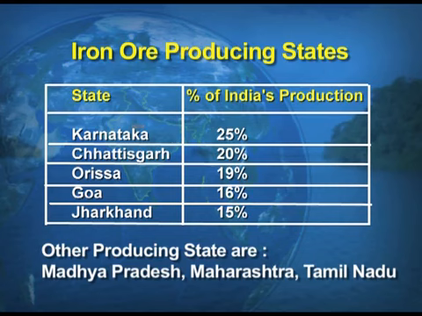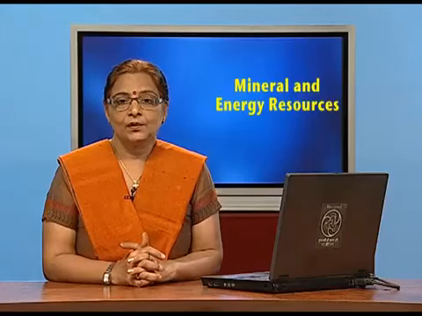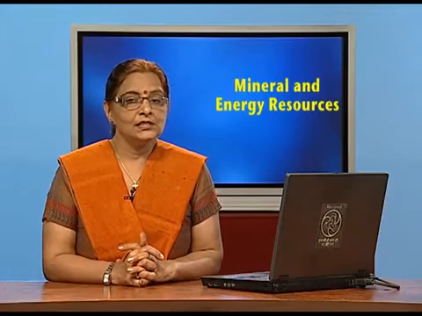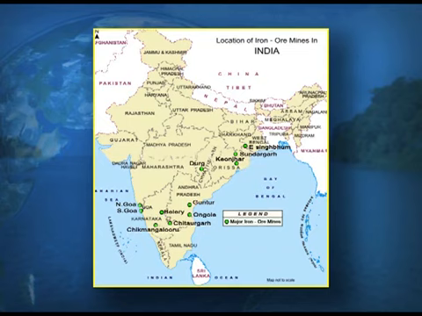The maximum quantity is being produced by Karnataka with 25%, followed by Chhattisgarh, Odisha, Goa, Jharkhand, and besides that we have a few more states which produce iron ore. Now, if you look at the screens, this is a map showing you the areas with the iron ore mines, and you can see the eastern side is very rich in iron ore deposits.